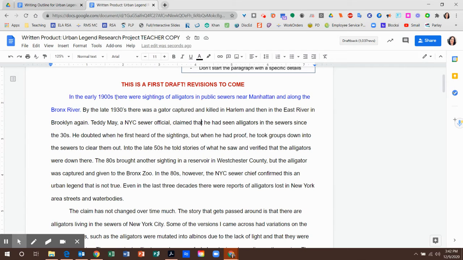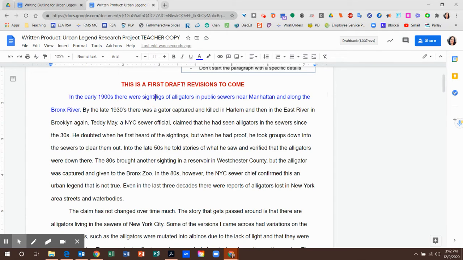In the early 1900s, there were sightings of alligators in public sewers near Manhattan and along the Bronx River. By the late 1930s, there was a gator captured and killed in Harlem and then in the East River in Brooklyn again. All right, so I'm already noticing that as I read this, in the early 1900s, I'm thinking that the rest of the paragraph is going to be about that time, right?